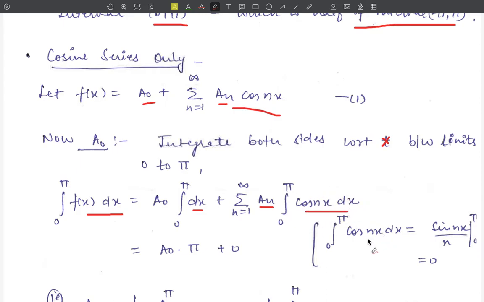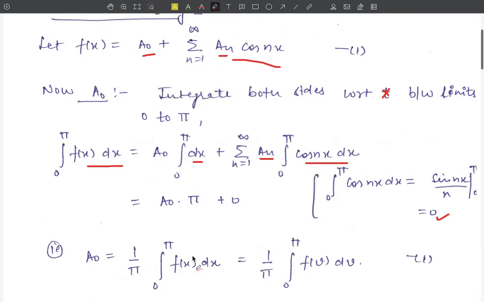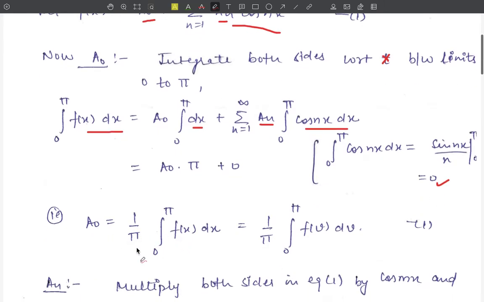Now this integral 0 to pi cos nx dx will be sin nx upon n between the limits 0 to pi. Using the limits here, we get 0. From here, the value of the integration will be equal to pi. Therefore, the value of a naught is equal to 1 upon pi integral 0 to pi f(x) dx, or 1 upon pi integral 0 to pi f(v) dv. This is the value of the first Fourier coefficient a naught.